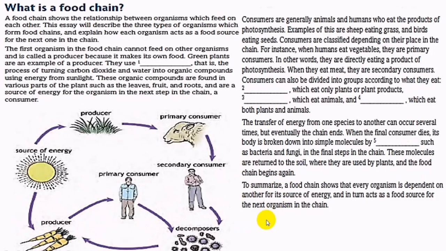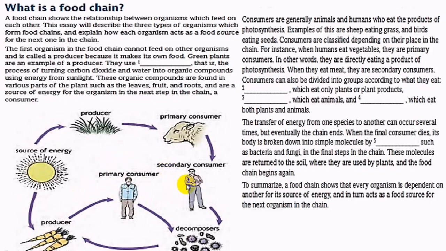Now let us start the answers to the questions. Before that, we've got two types of consumer. A primary consumer is when the producer, the plants, is used directly by the human or this organism. Therefore, it's called a primary consumer.